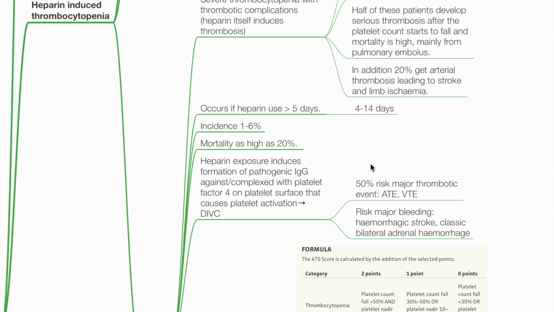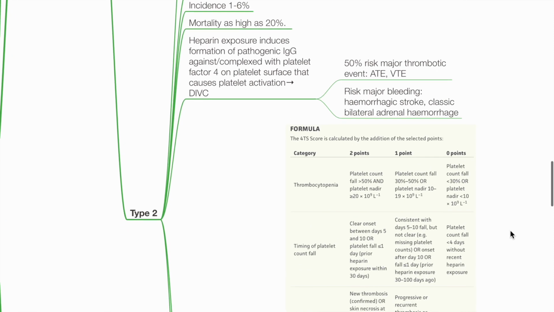Heparin exposure induces formation of pathogenic IgG against platelet factor 4 on platelet surfaces, and this causes platelet activation and DIVC. 50% are at risk of major thrombotic events such as arterial or venous thromboembolism. There is also risk of major bleeding such as hemorrhagic stroke and classic bilateral adrenal hemorrhage.